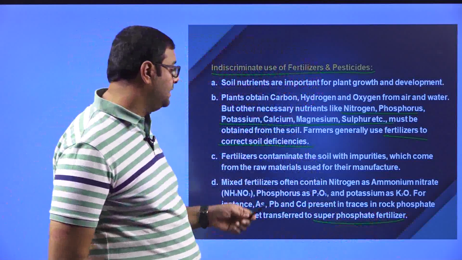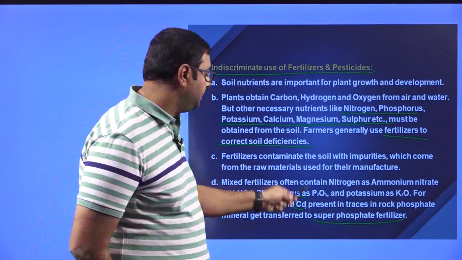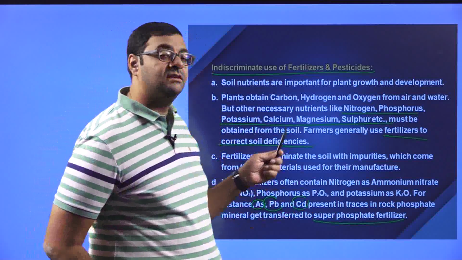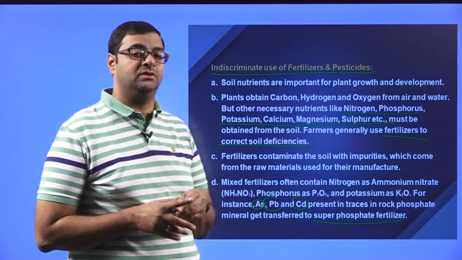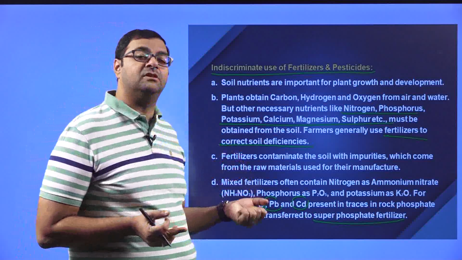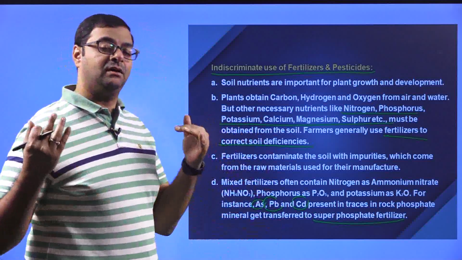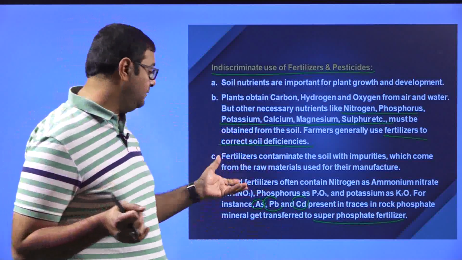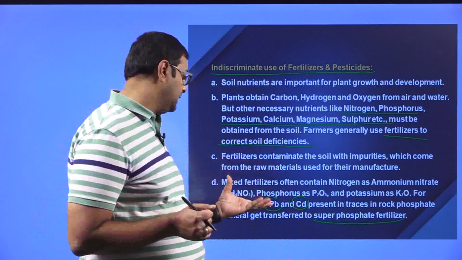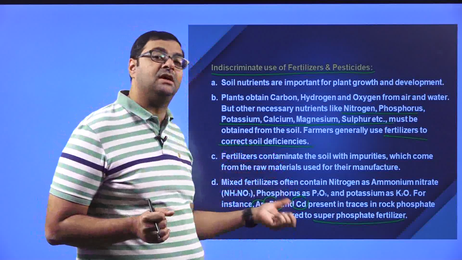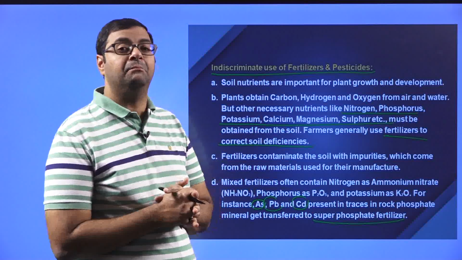When these are absorbed by the plants, the plant growth reduces, the yield reduces, and when you are eating them, all these harmful chemicals or elements are entering into your system and affecting your health very badly.